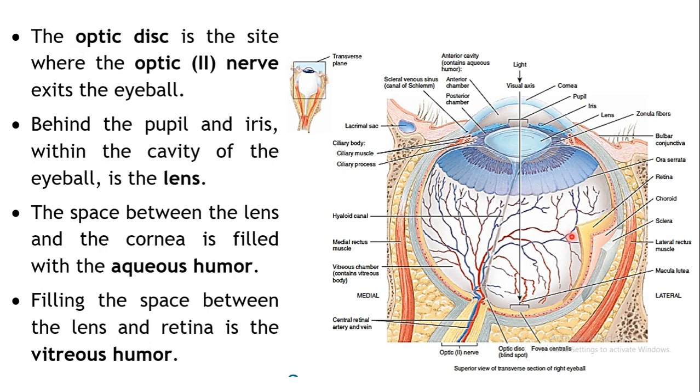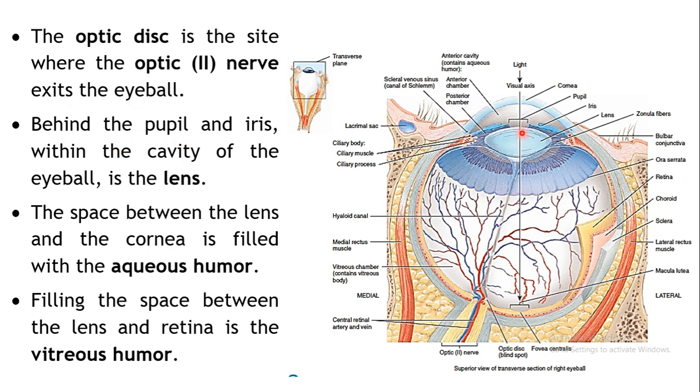Then at the posterior region, there is an optic disc. The optic disc is the site where the optic nerve, the second cranial nerve, exits your eyeball. When an image forms on your retina, the signal is carried through the optic nerve to the brain, which identifies what exactly you are looking at. This is to do with the visual pathway; we will not go much into detail with this.